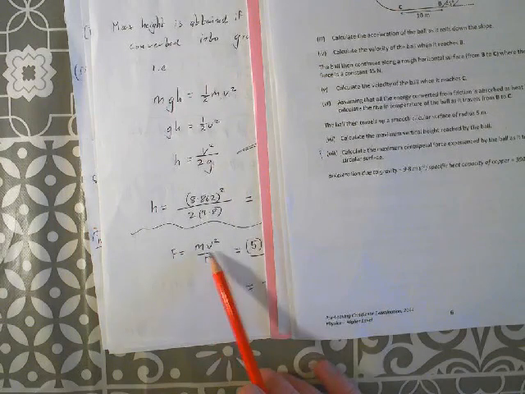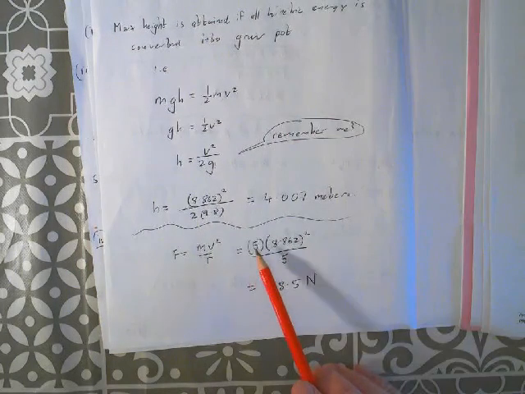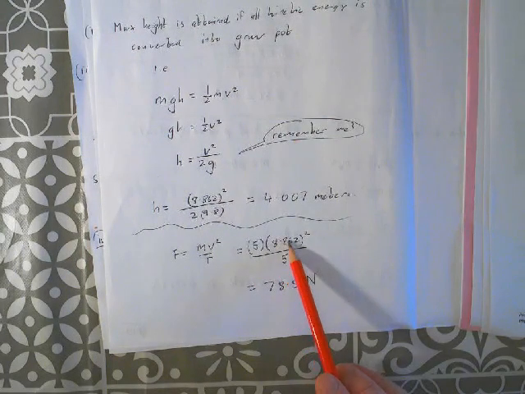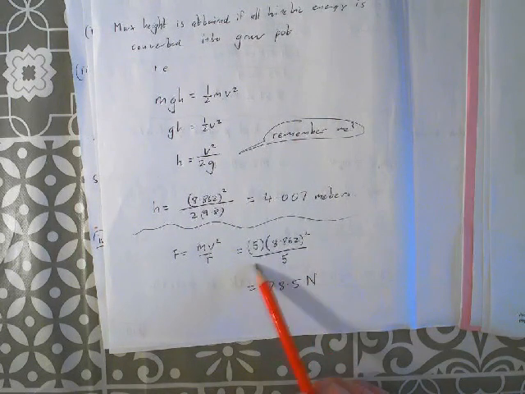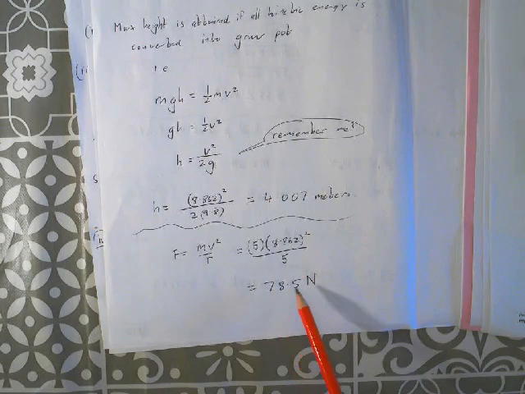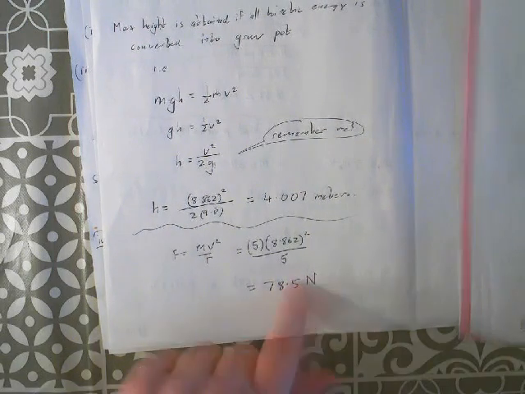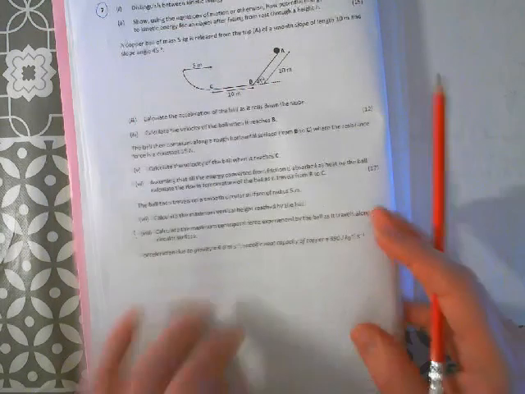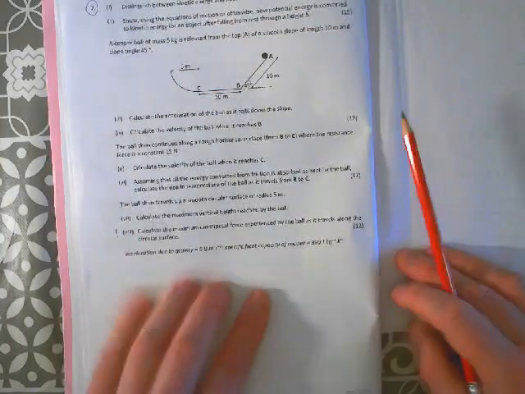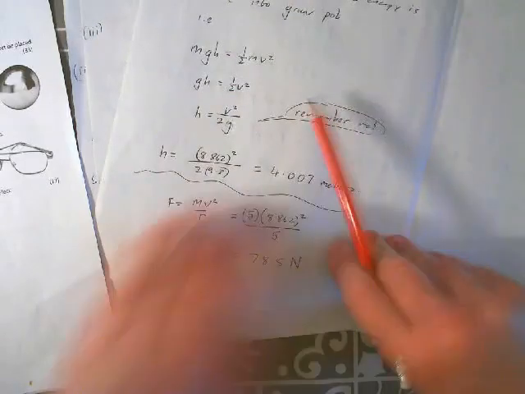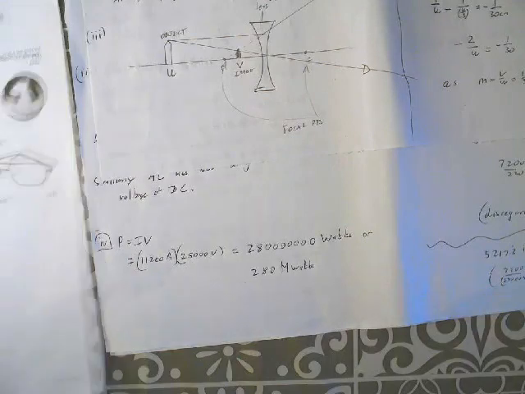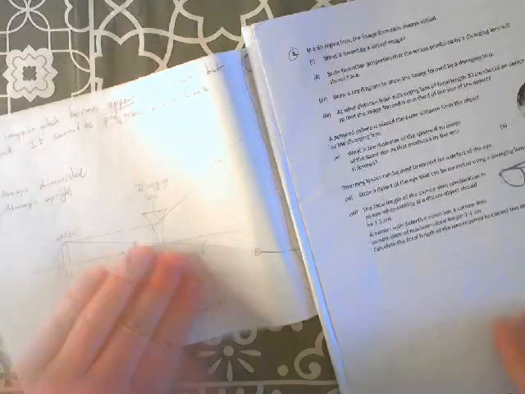We have to go back to it. Calculate the maximum centripetal force experienced by the ball as it travels along the circular surface. So the centripetal force, F equals mv squared over r. The mass of the ball this time is relevant. It's 5 kgs times its linear velocity squared divided by the radius gives us 78.5 newtons. And again, you might not have been able to access that last part, but the vast majority of it, hopefully, should be sensible enough. Okay.